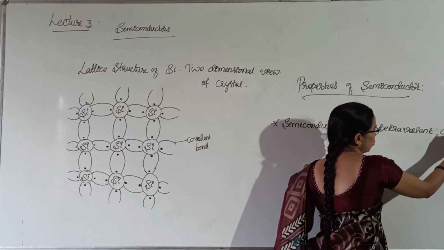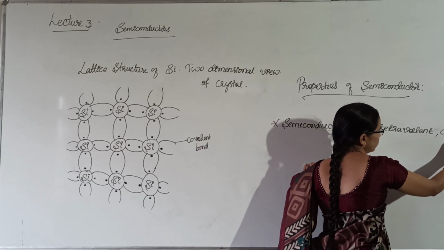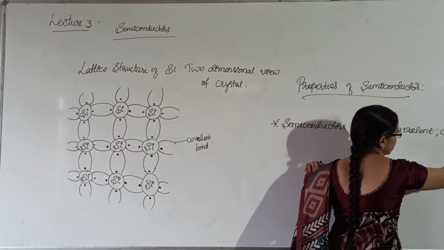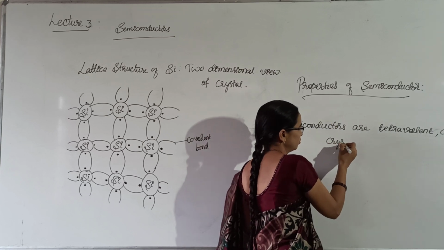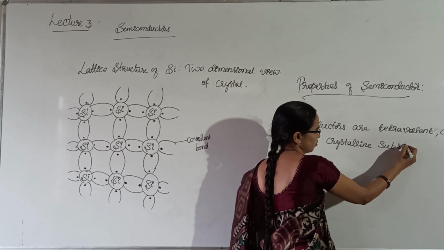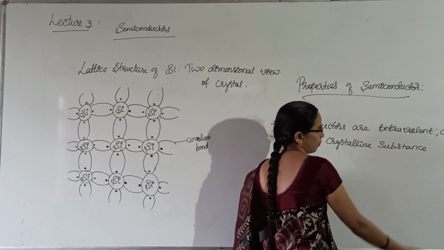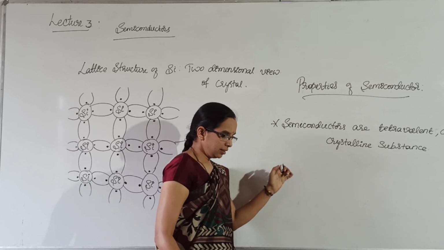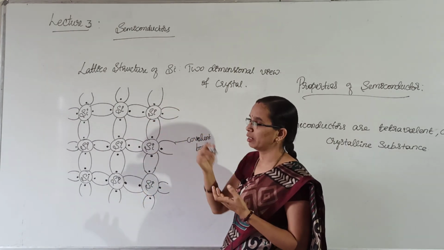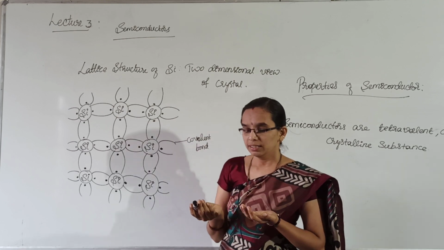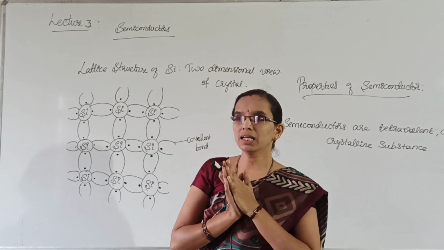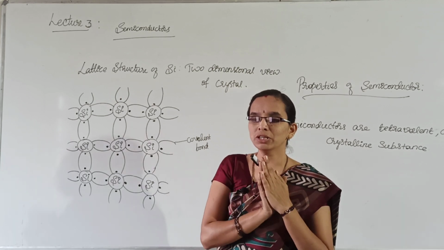Tetravalent, covalent bonded, crystalline substances. And as these valence electrons make covalent bonding with the neighboring atoms, the shell will be complete. So they are tightly bound to the nucleus.